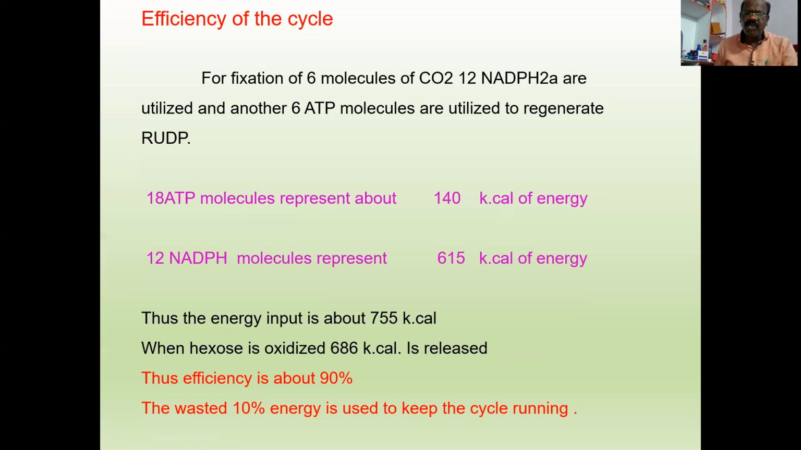When hexose is oxidized in aerobic respiration, it releases 686 kilocalories. So the efficiency is about 90%. The remaining wasted 10% energy is used to keep the cycle running.